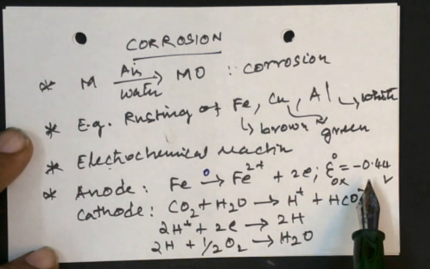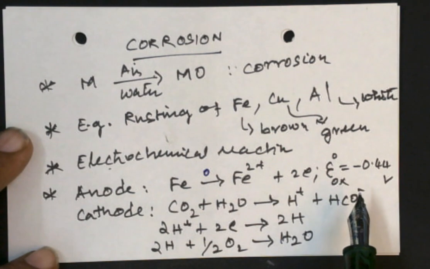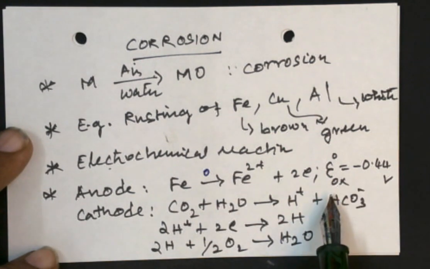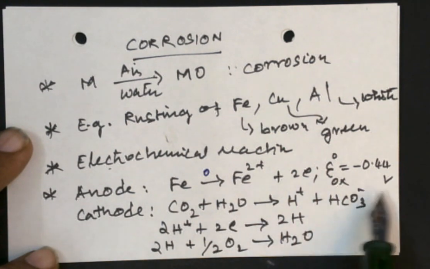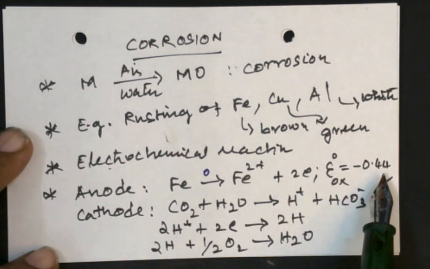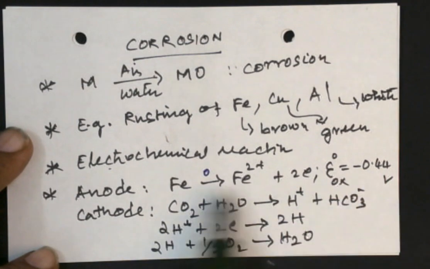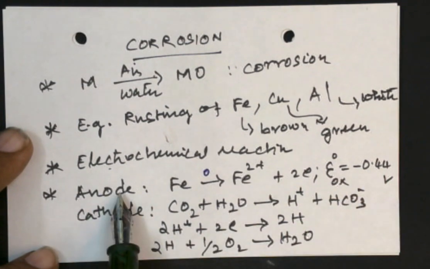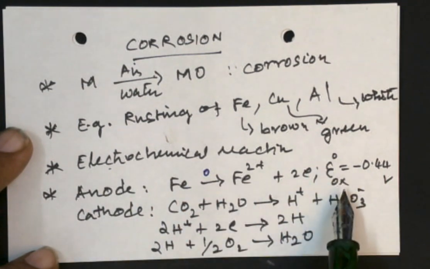As I already mentioned, what do we always adopt? The reduction potential. You can get this value at standard state from the electrochemical series, where you get this value as positive because it is a reduction potential. But since it is the anode, it is an oxidation potential, so I have given this as oxidation potential.